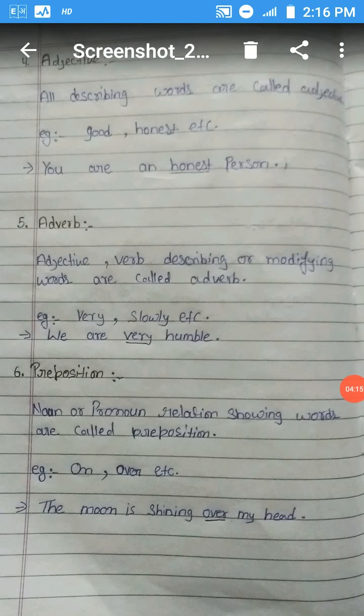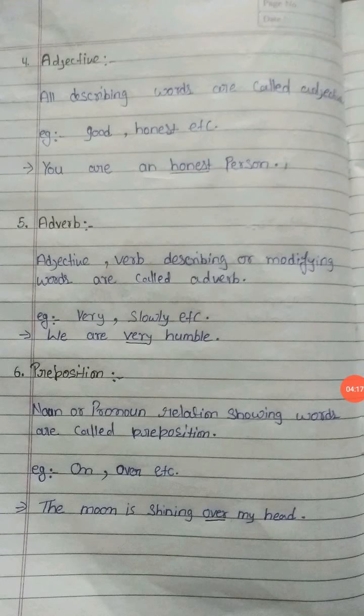Here is adjective. So what is adjective? Adjective means all describing words are called adjectives. We mostly describe a noun or pronoun and so on. Like good, honest, etc. You are an honest person. So honest is an adjective here. Adverb. Now adverb, what is adverb? Adverb means a word which describes or modifies an adjective or verb.